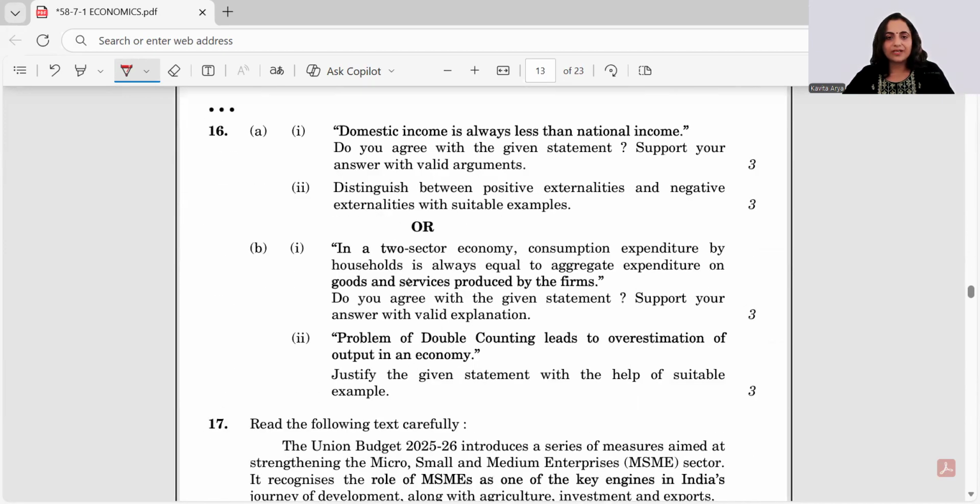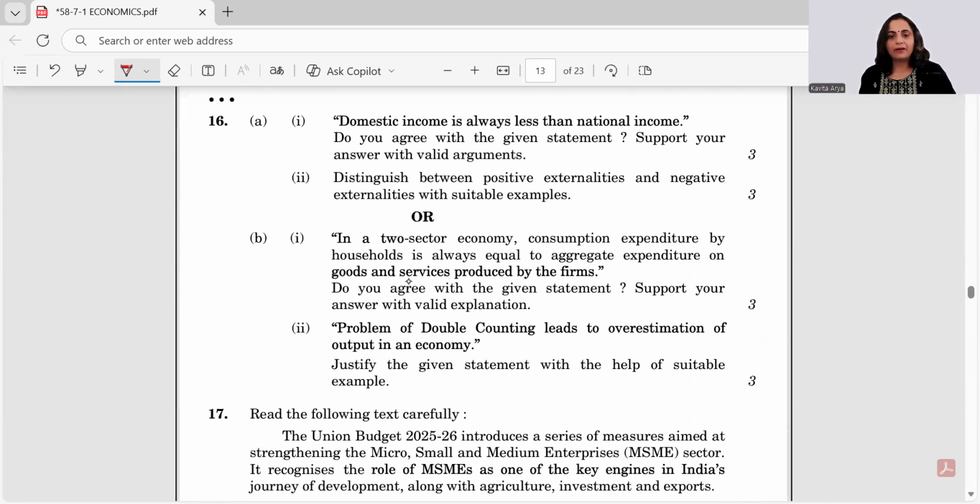Moving ahead, question number 16. First part, domestic income is always less than national income. It's a simple question. Domestic income plus NFIA is national income. So you give this equality and say if it is positive, then it is smaller. But if it is negative, then it is bigger. And if it is zero, then they are equal.